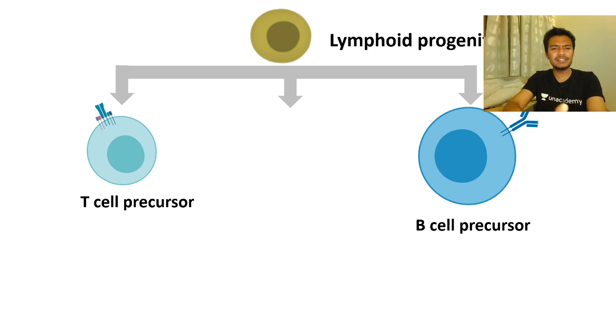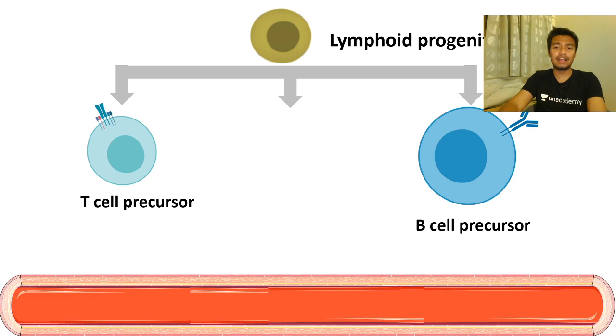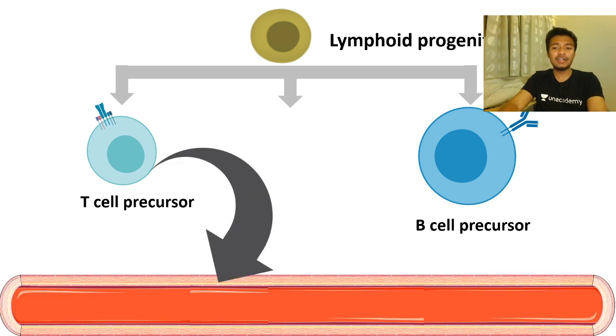The precursor is a vague terminology, I would say. So they're ultra immature at this stage. They cannot do what they want to do, even if their lineages are not committed to, to a certain extent. Other than that, there is a third type of cell which is produced by the lymphoid progenitor, which is natural killer cells. But anyway, our focus today would be the B cell precursor and how they develop inside the bone marrow.